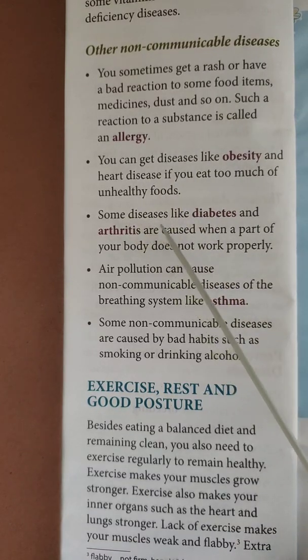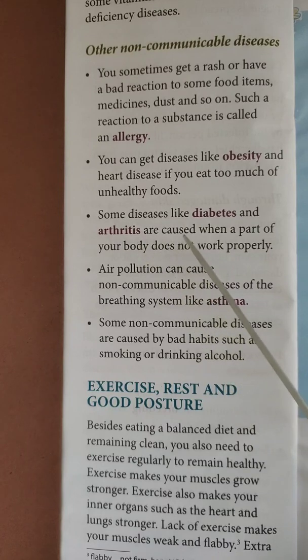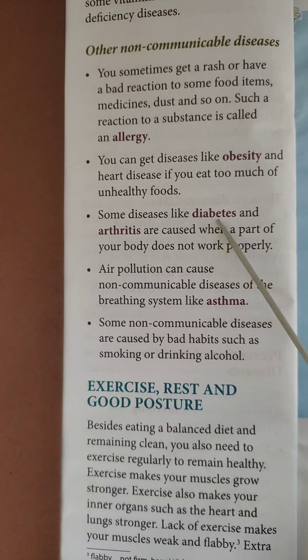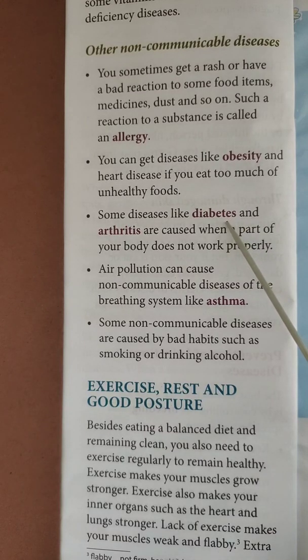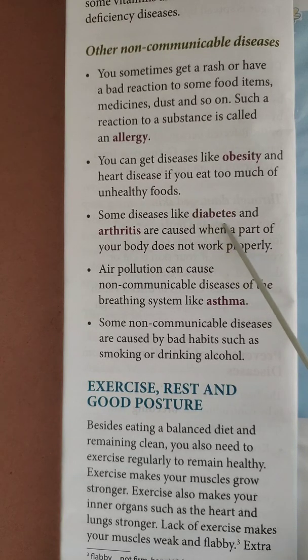Then some diseases like diabetes and arthritis are caused when a part of your body does not work properly. Diabetes is caused due to insufficient production of insulin hormone by the pancreas. If the pancreas is not functioning well, it will not produce sufficient insulin, so that will lead to diabetes. Do you know insulin is very important to our body because it controls the level of glucose in the blood. If insulin is not produced in sufficient quantity, the glucose level will increase in the blood. That condition is called diabetes.